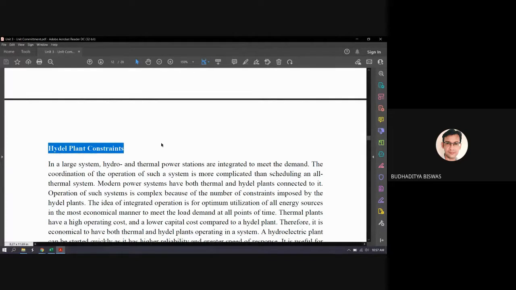But the problem is that it is not able to meet the load demand at all times of the day. When peak demands are there, we need to switch on the thermal power plant. When the thermal power plant is on at a particular time, how long it will be on actually depends upon this hydrothermal scheduling, and this is called the hydro plant constraints.